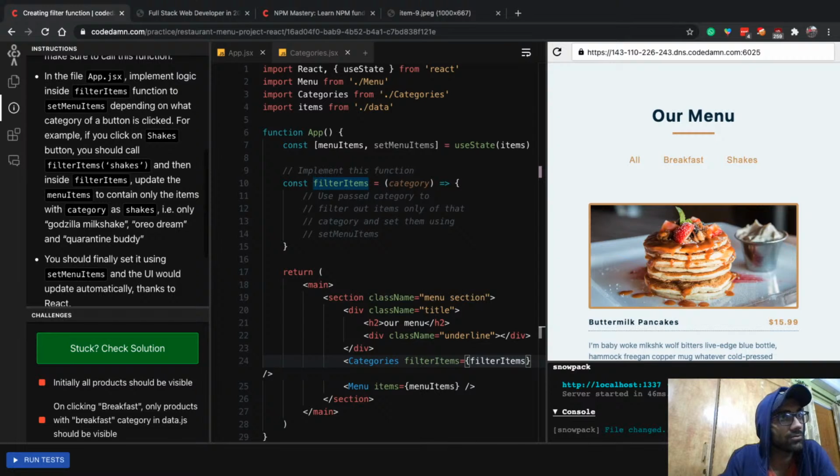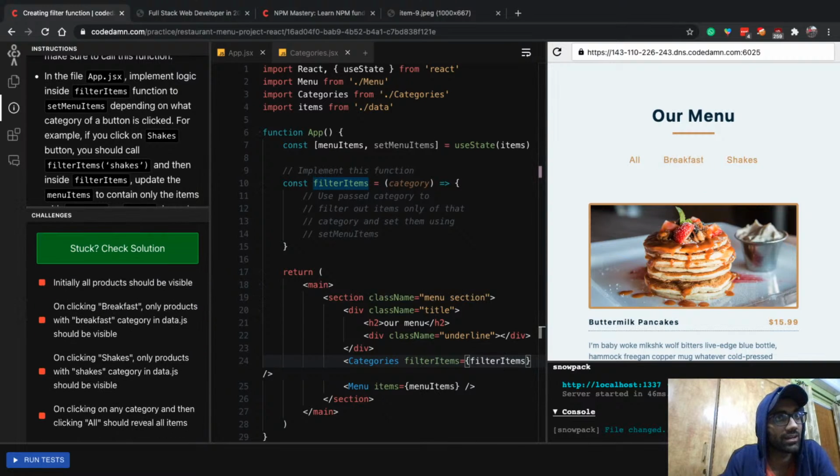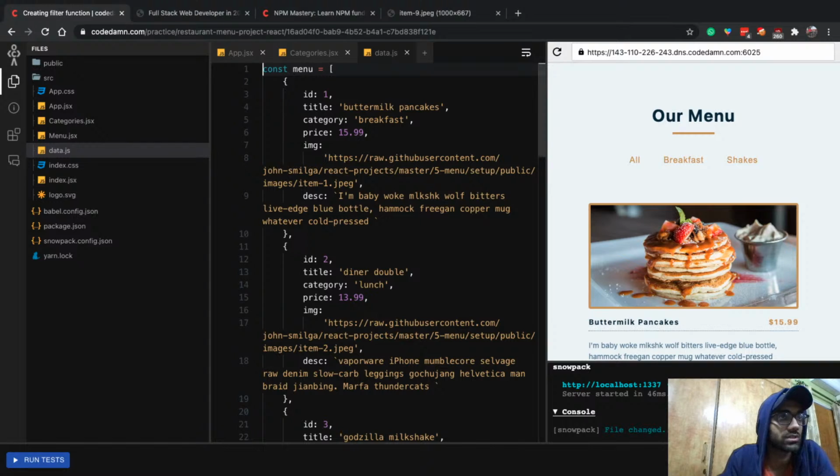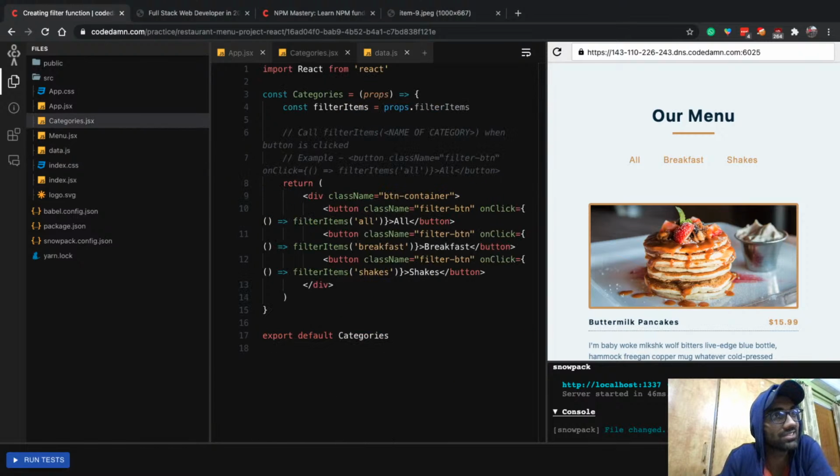Now what we have to do in this challenge is make sure that whenever I click on a category, only the products for that category are displayed. If you take a look at the data.js file, you're going to see that every product comes with a category, right? And that is precisely what we are passing here as well, except for all.